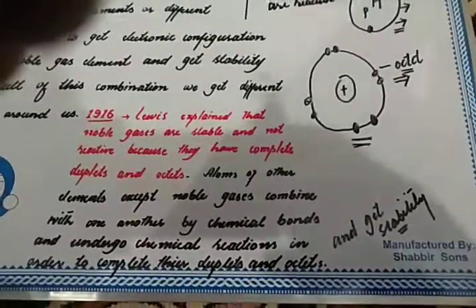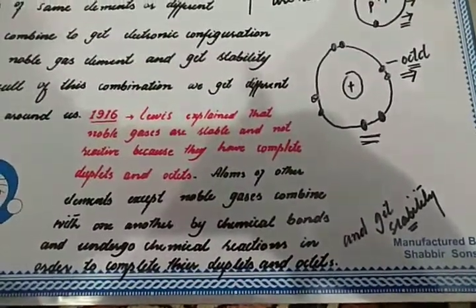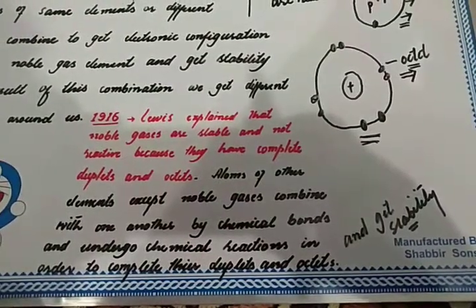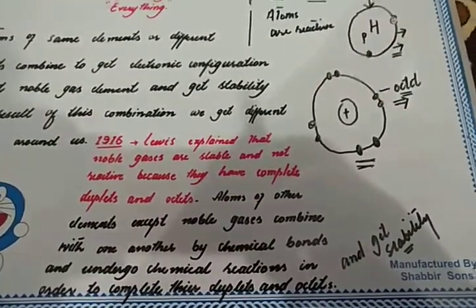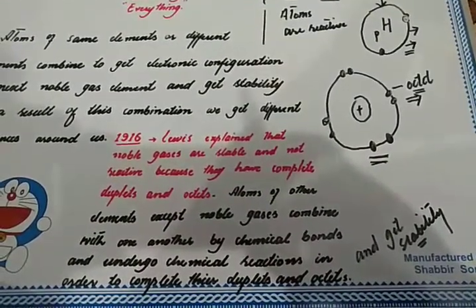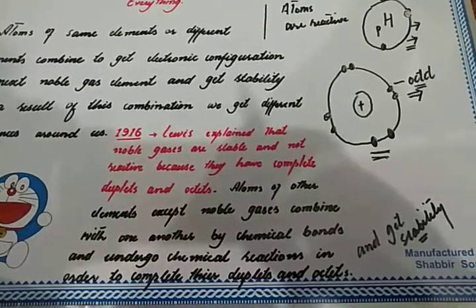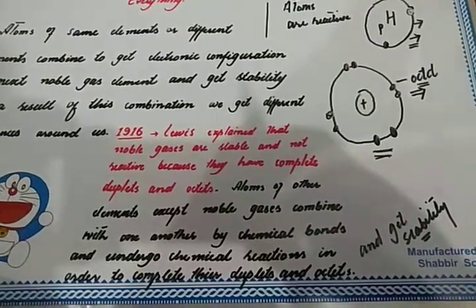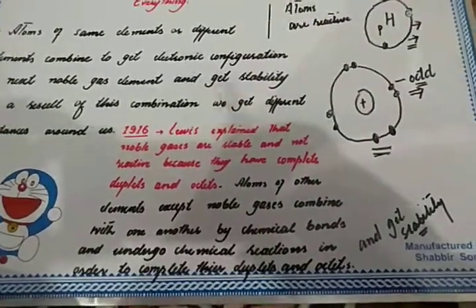The elements' atoms are unstable, they are reactive, and in order to become unreactive and become peaceful they need to complete their octets or duplets. This is the whole story of this video.